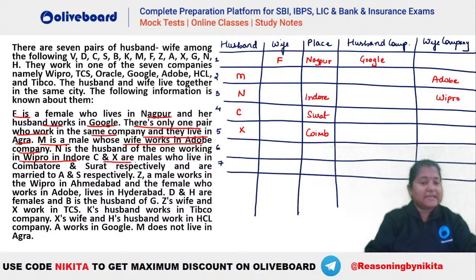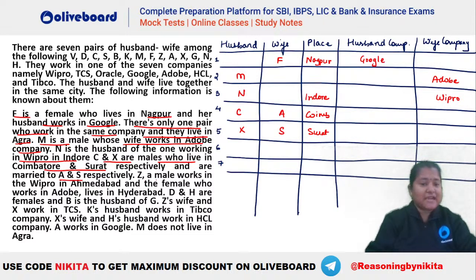Sorry, not Surat and Coimbatore, it is Coimbatore and Surat. My bad, I'm so sorry. Chalo, so Coimbatore and Surat respectively. So this C is in Coimbatore and this X is in Surat. C and X are males who live in Coimbatore and Surat respectively and are married to A and S respectively. So you can see their wives are A and S.